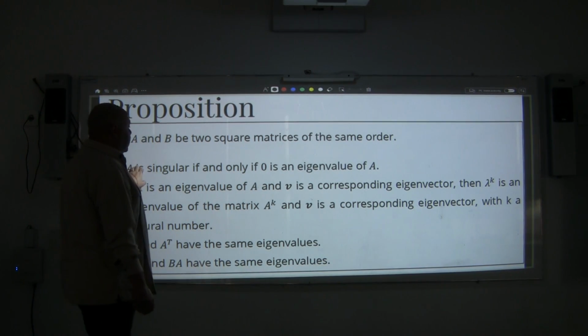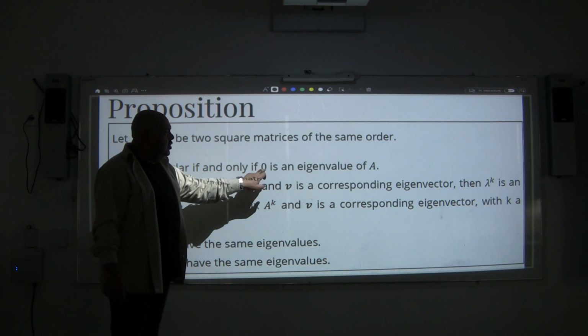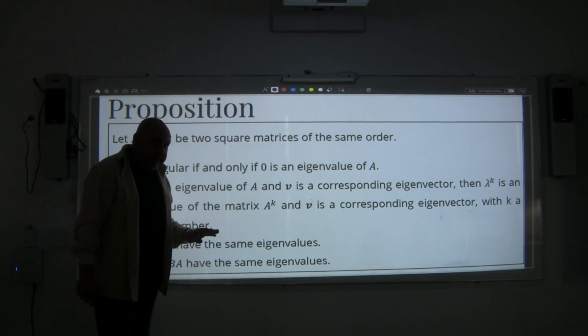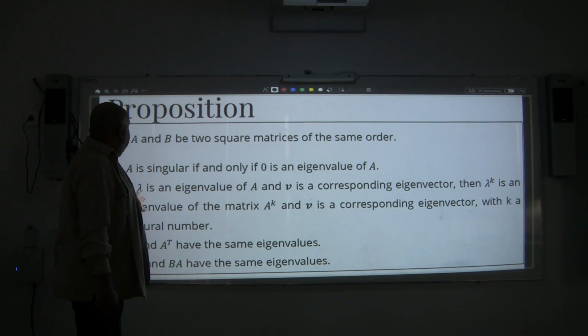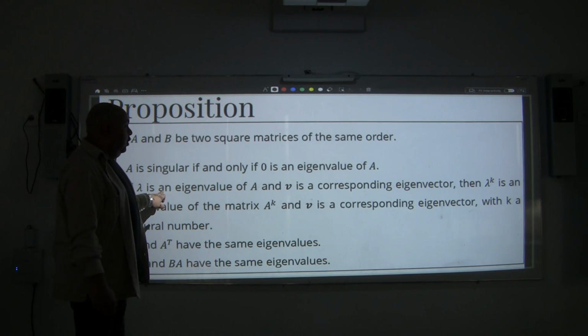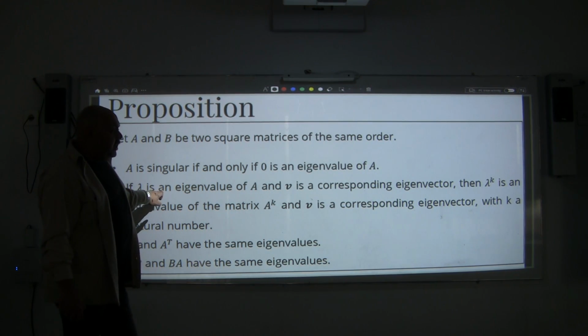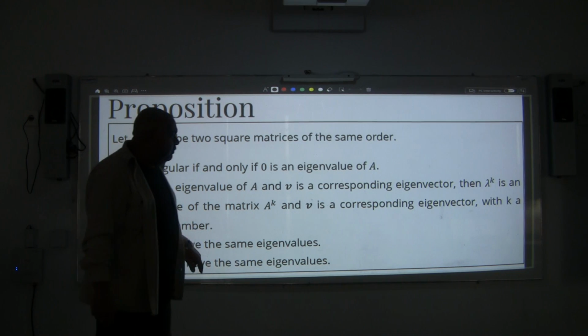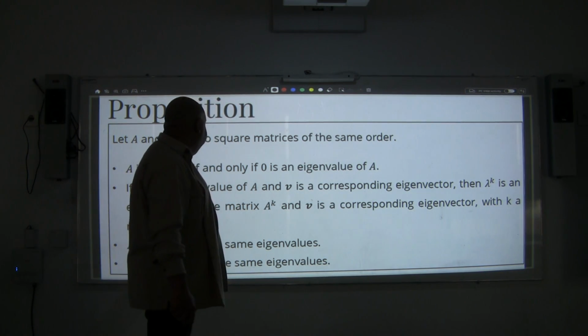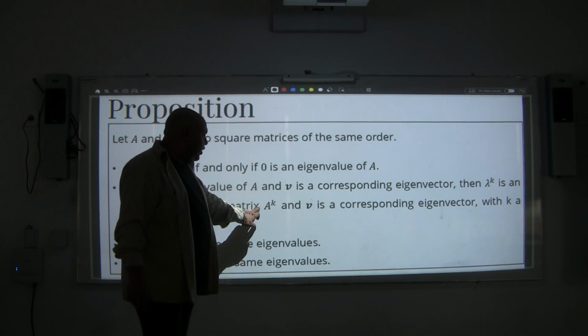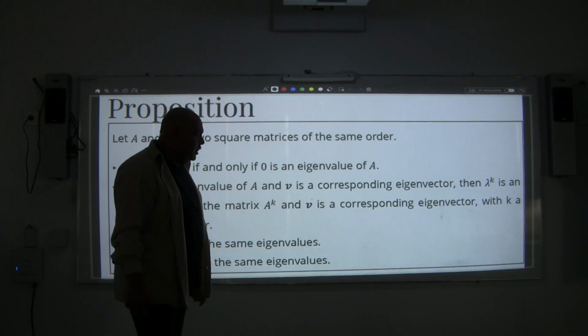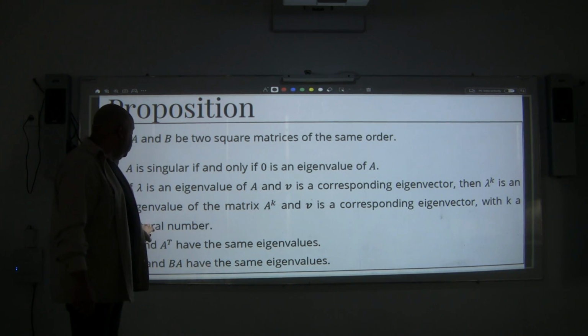A is singular if and only if 0 is an eigenvalue of A, so it's going to be a singular matrix. If lambda is an eigenvalue of A and v is a corresponding eigenvector, then lambda^k is an eigenvalue of the matrix A^k, and v is a corresponding eigenvector, with k a natural number.